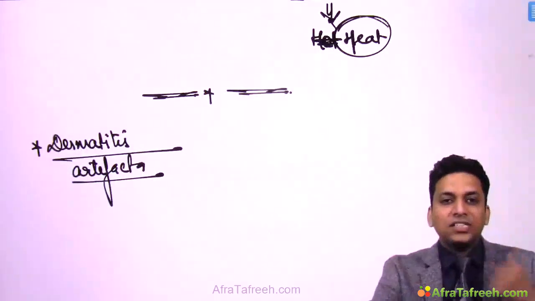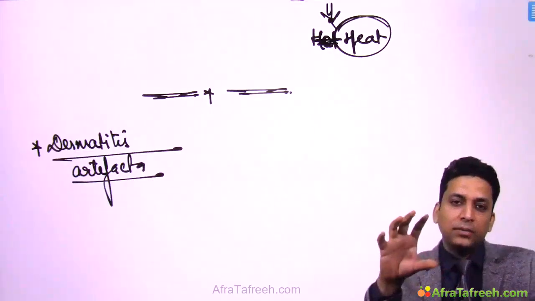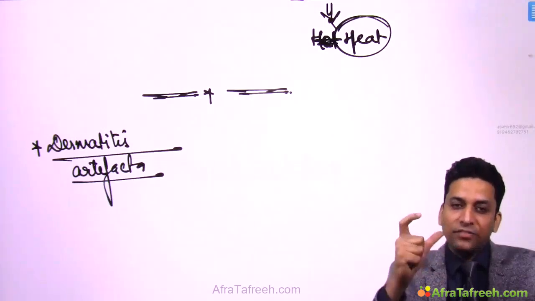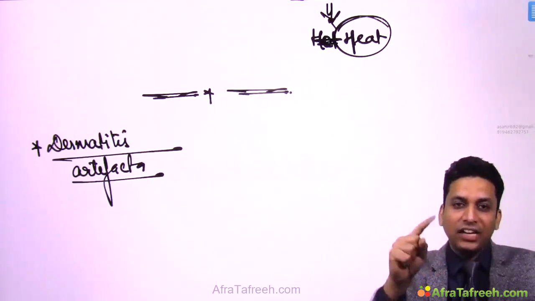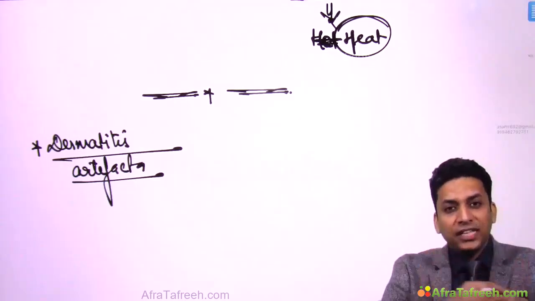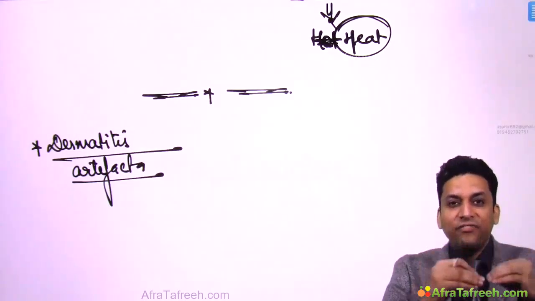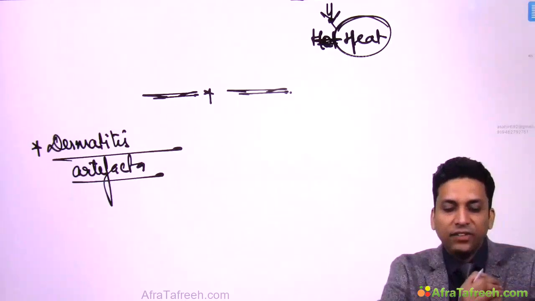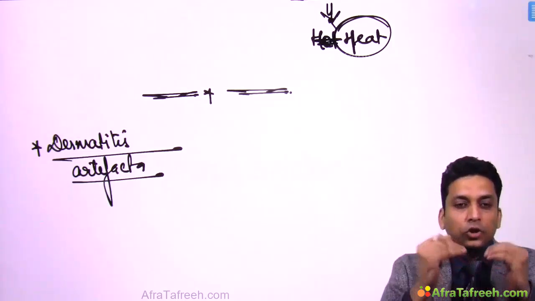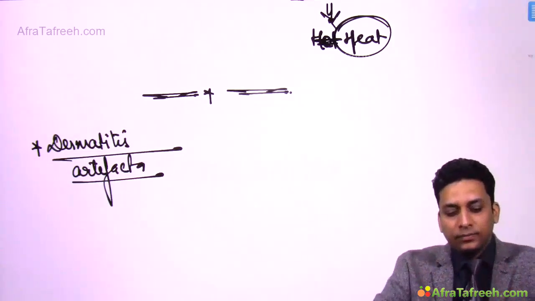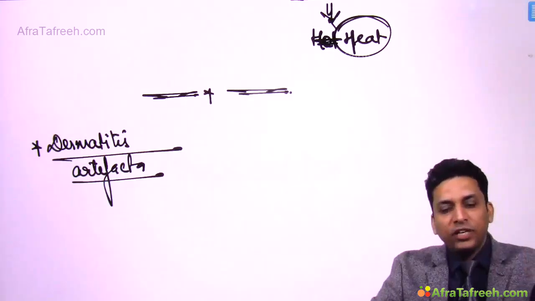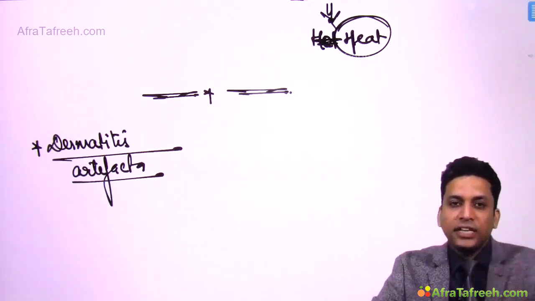Then there is a condition known as dermatitis artefacta. See, normally we have discussed dermatitis or eczema, but dermatitis artefacta, all of you know, is artificial. So this is not a true dermatitis, this is artificial dermatitis. This is something which is produced by the patients themselves. These are self-inflicted injuries. So what is dermatitis artefacta? You can write down, these are self-inflicted injuries which do not fit into any disease pattern. So many a times it might appear that these are lesions of certain disease, but they do not fit into any disease pattern. So then you have to suspect dermatitis artefacta.